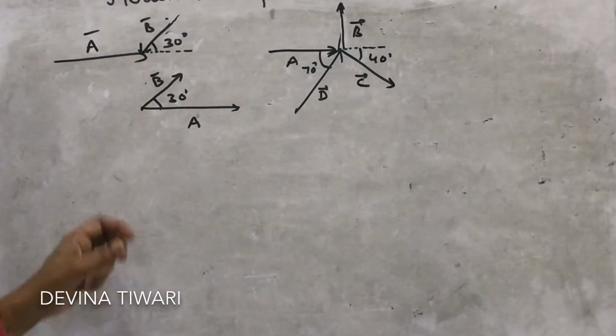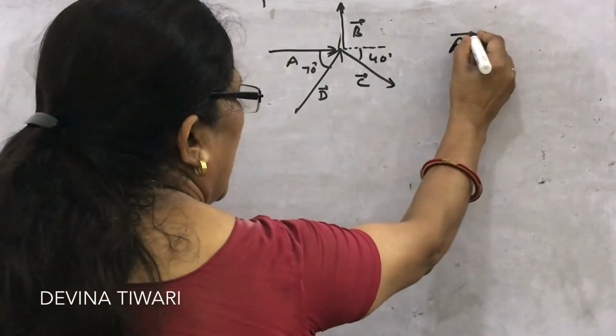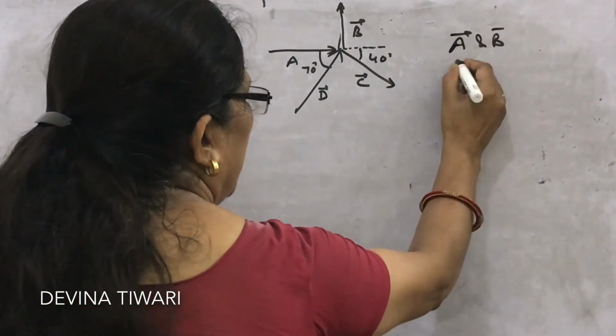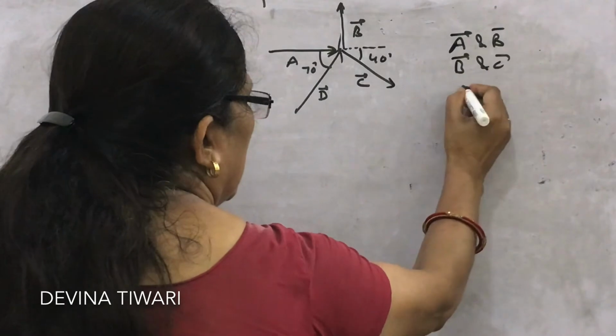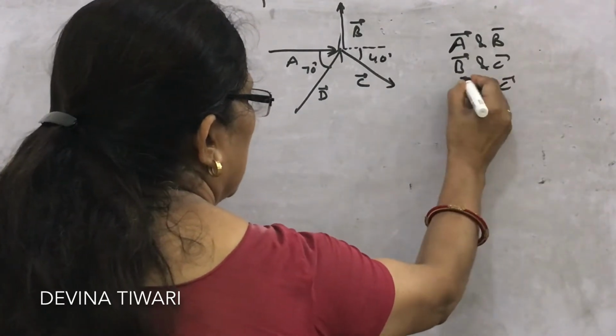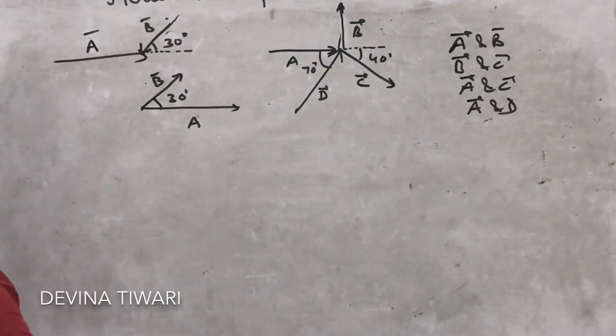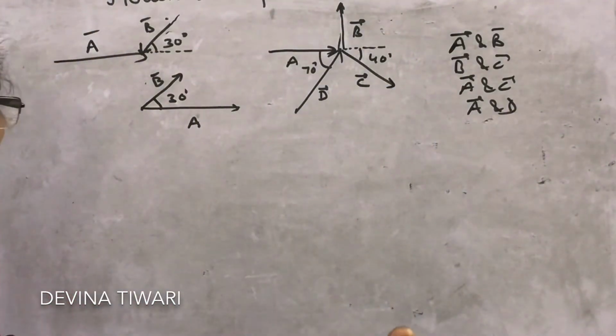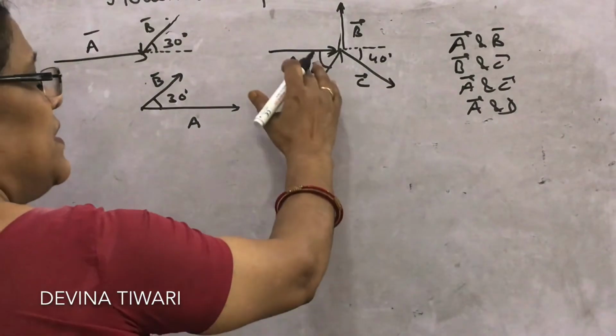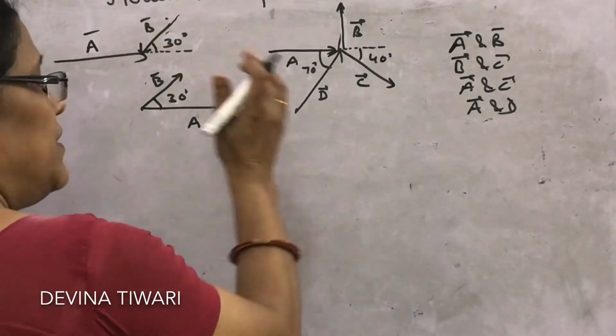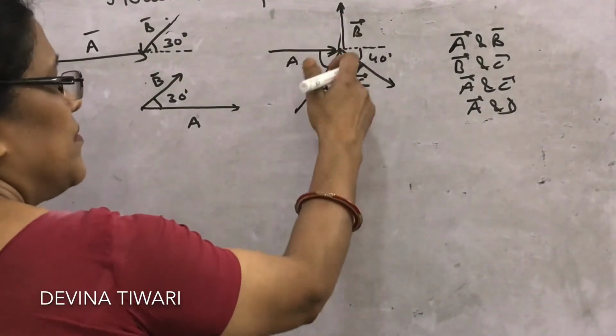Find the angle between A and B, B and C, A and C, A and D, any pair. How will you find? Apply the rule. Angle is always found between head to head or tail to tail. So you draw the diagram.